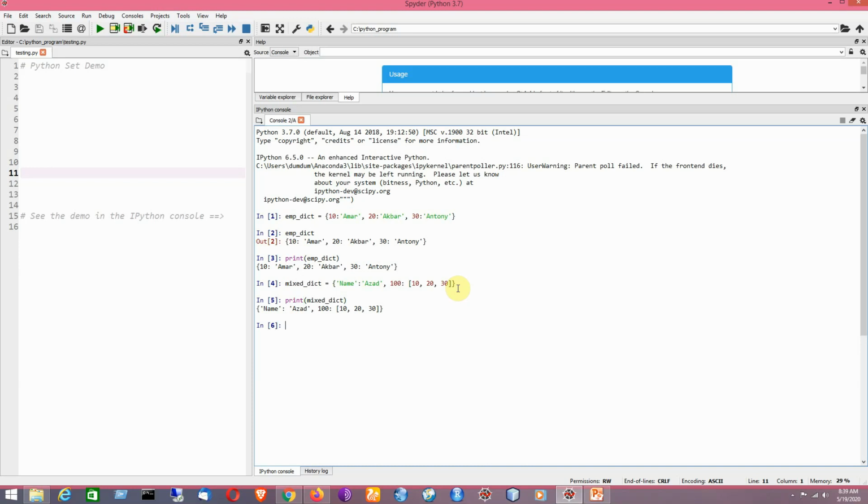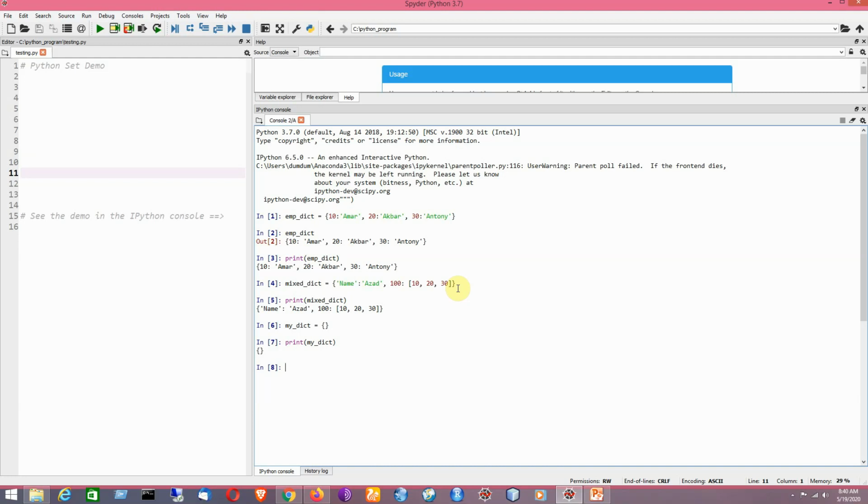Now we can have an empty dictionary also. That will be created by using a pair of curly braces, and there is no element in it, as you can see. So it is showing.